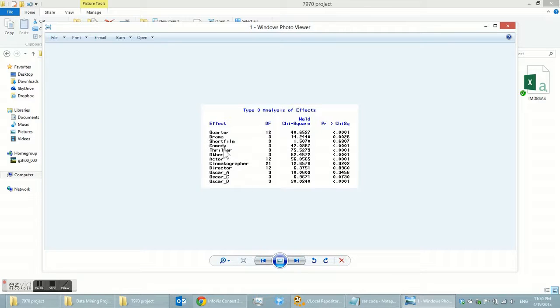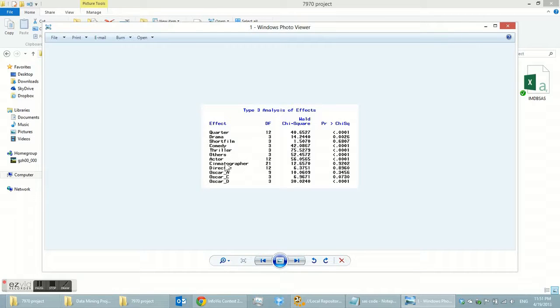Let me explain the variables. These are categorical variables. Quarter means 1, 2, 3, 4 represent spring, summer, fall, and winter, and drama, and these 2, 3, 4, these 5 represent the movie type.